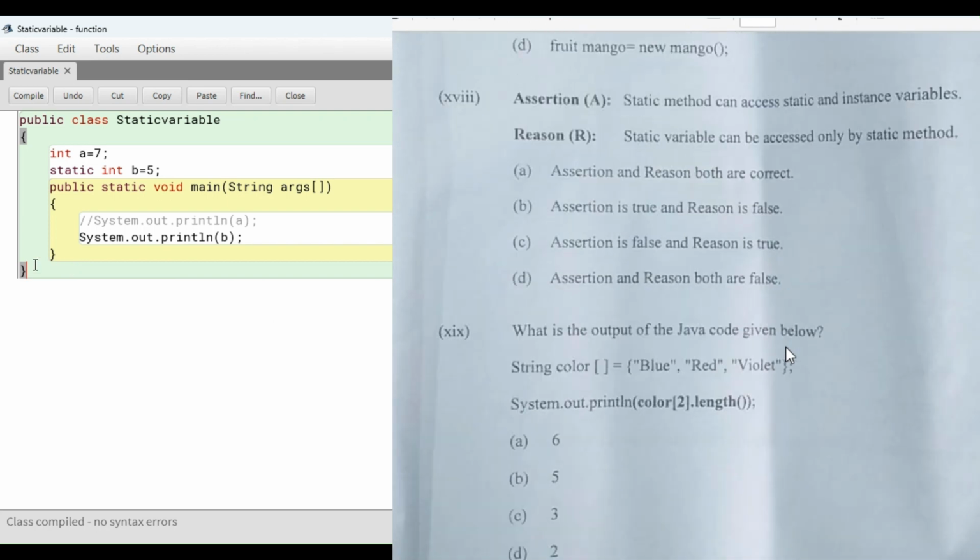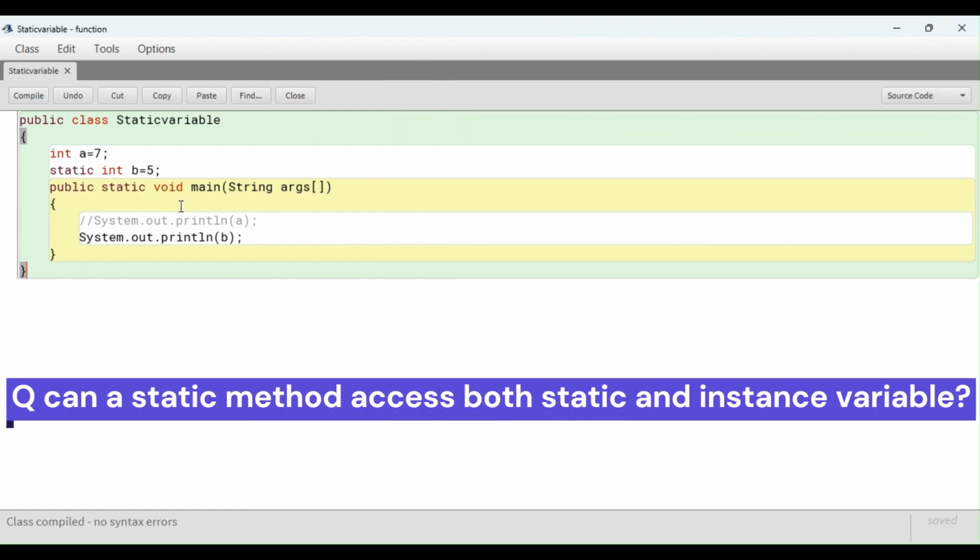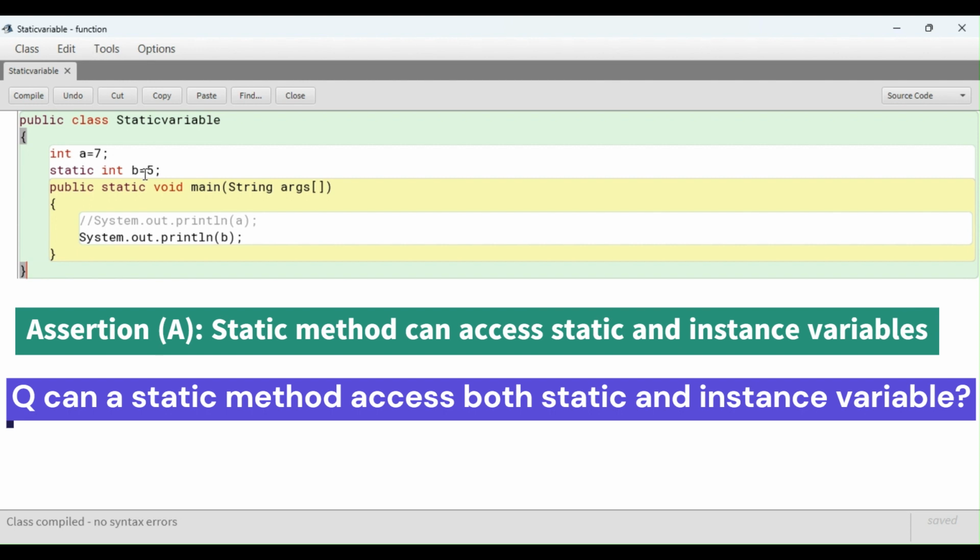There is a question in 10th class ICSE Computer Applications, question number 18. The assertion is given: a static method can access static and instance variable. Here, A is the instance variable and B is the static variable. So this static method can access both variables.